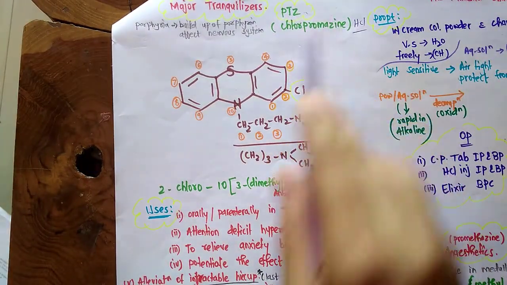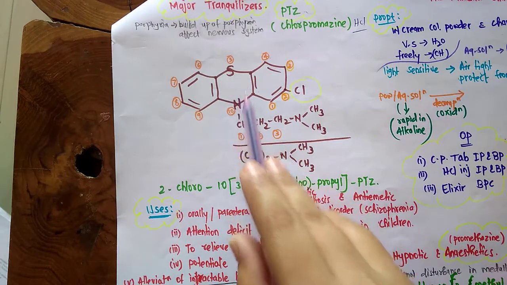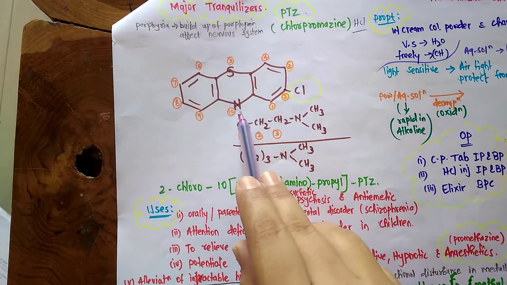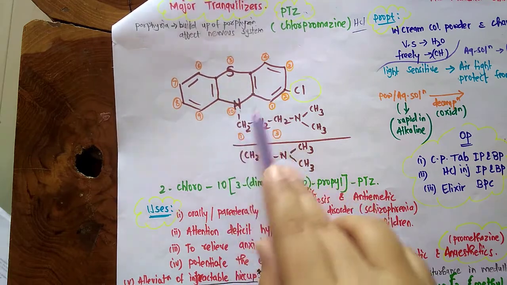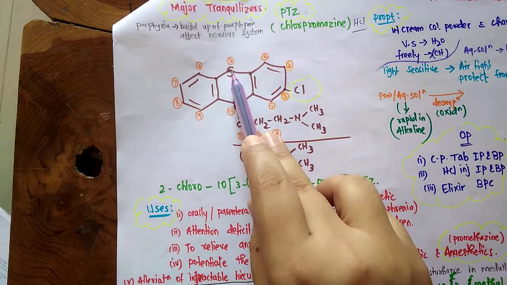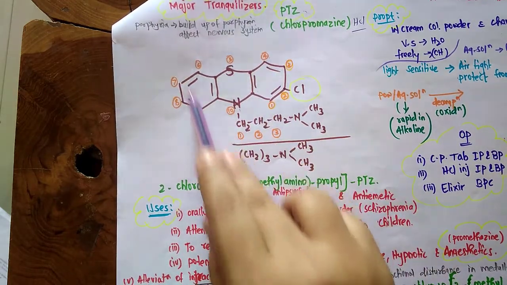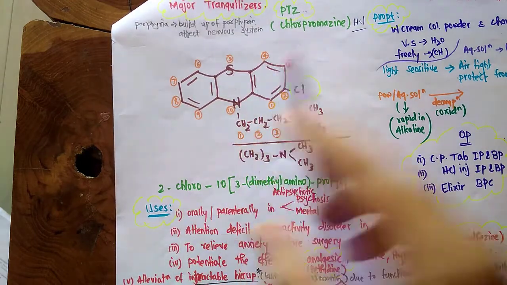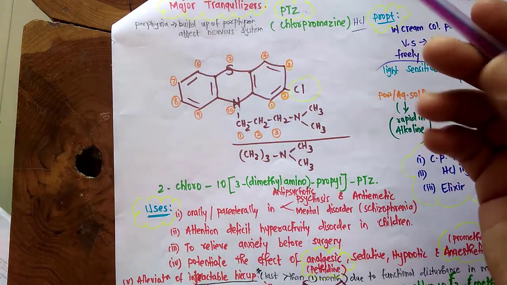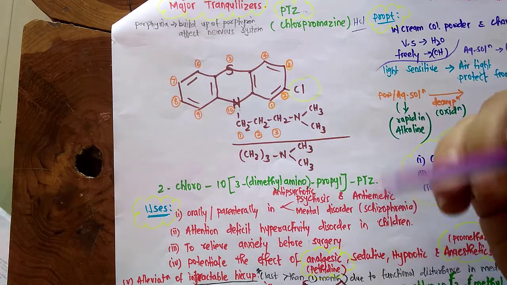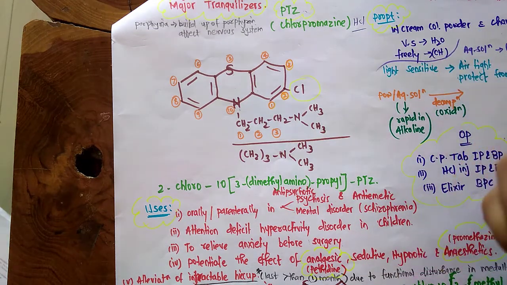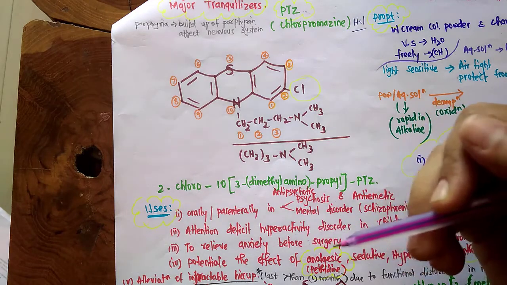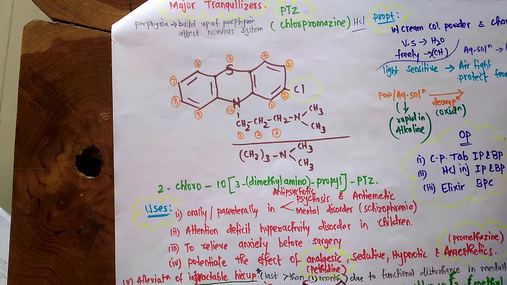Phenothiazine. Now this is thia and this is aza. Phenothiazine has two benzene rings, and in between at the center sulfur and nitrogen are there. This phenothiazine we have seen in our previous videos also. If you want further details of the numbering as well as nomenclature of phenothiazine, you can refer to our previous videos on the nomenclature system.